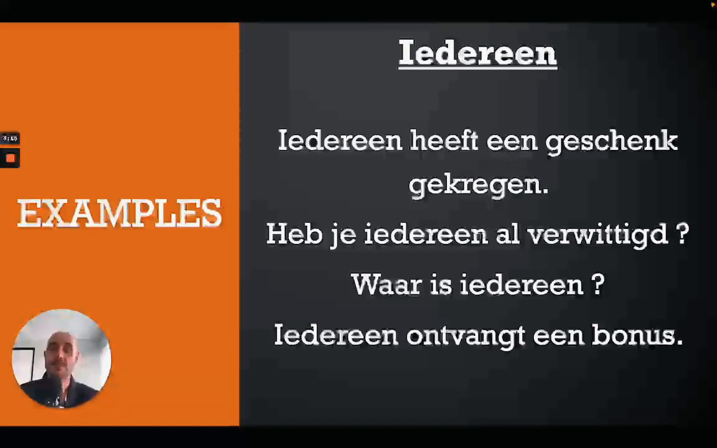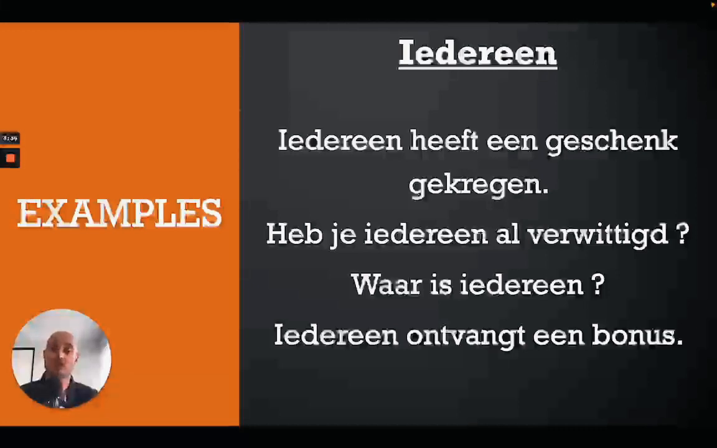All right, then the next one, waar is iedereen? Where is everybody? Again, is the he, she, it form of the verb to be. Hij, zij, het is, iedereen is. Right? Then the last one, iedereen ontvangt een bonus. Everybody receives a bonus. So iedereen, in this case, is subject again. Ontvangen in the he, she, it form, third singular.